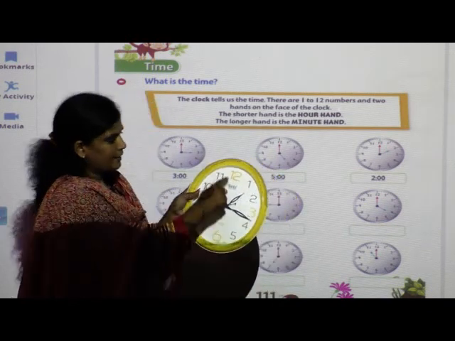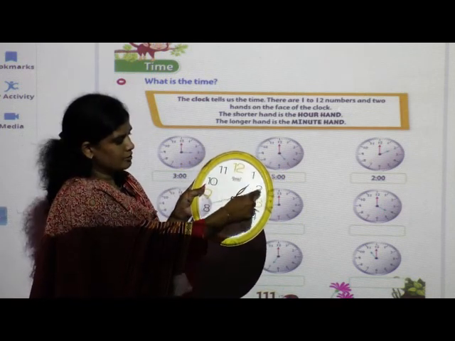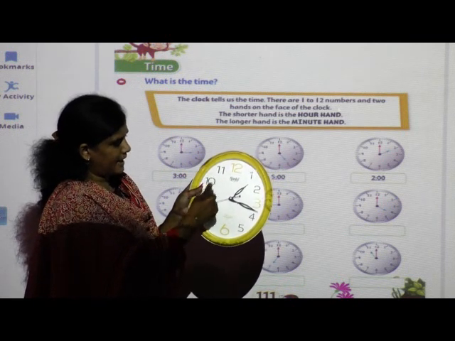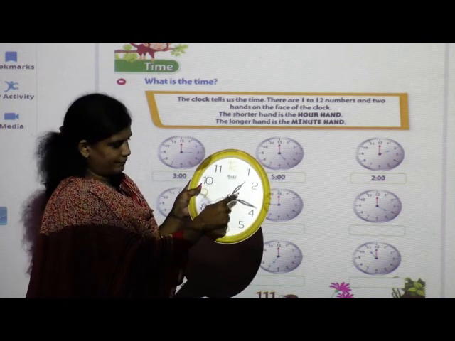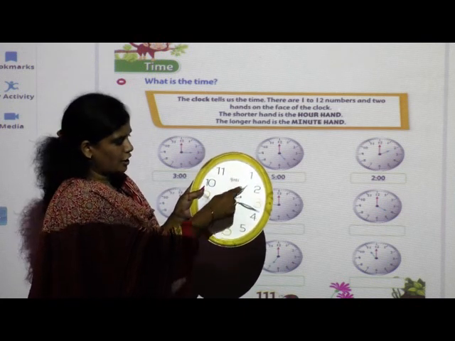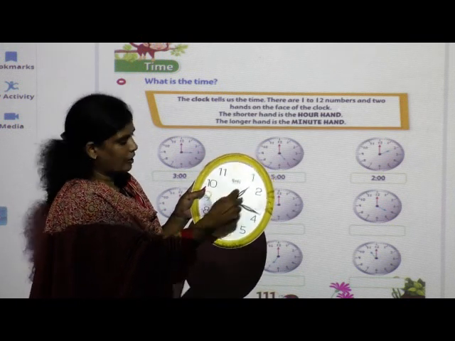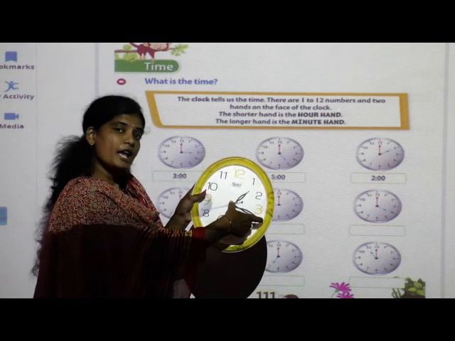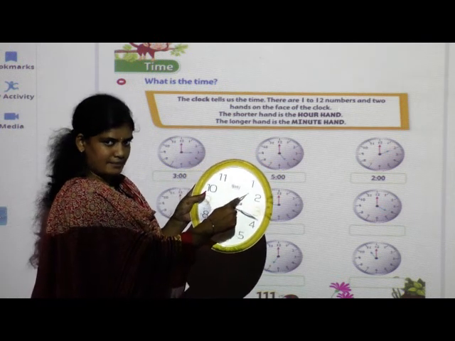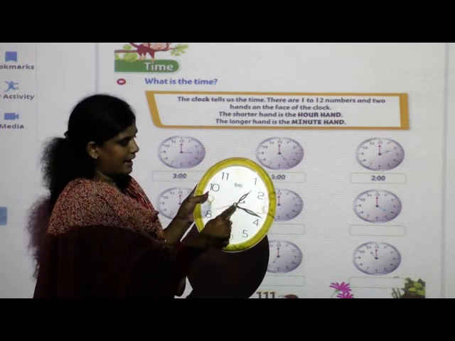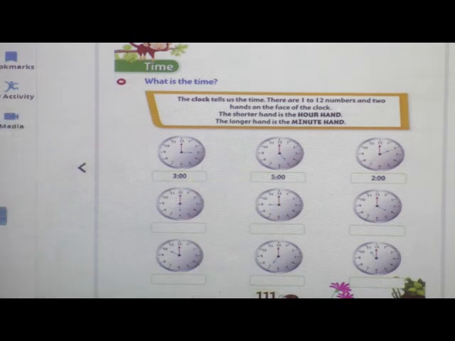यस, व्हाट सी, दिस इज फेस ऑफ द क्लॉक. We have here 12 numbers, 1, 2, 3, 4, 5, 6, 7, 8, 9, 10, 11, 12. In these 12 numbers, 2 hands are there. One is the short hand, one is the long hand. Why do we say short hand and long hand? Because this is short and the second one is long. And this short hand, what does it do? It shows us hours. And this long hand does the work of minutes.